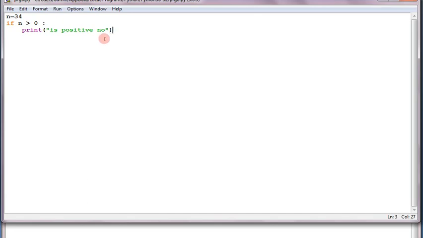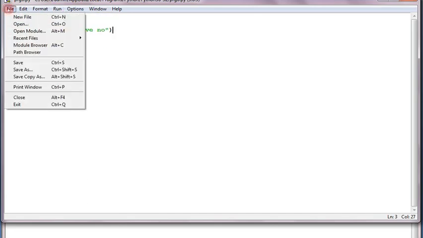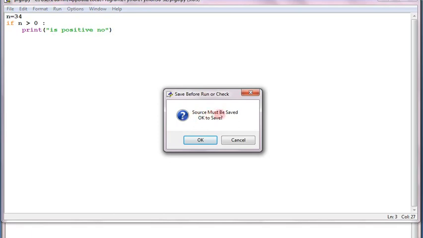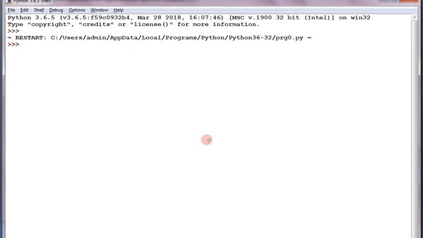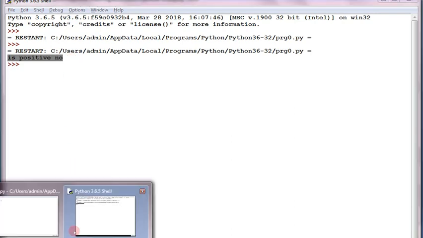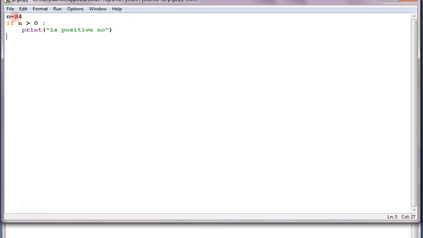Fine, let's check. To check the program, we have to run it. Before running, we have to save the file. Otherwise, if you do run module first, it will ask you to save the file. So click OK and specify the file name to save it, and it is showing the result: is positive number. Why? Because my number is 34.